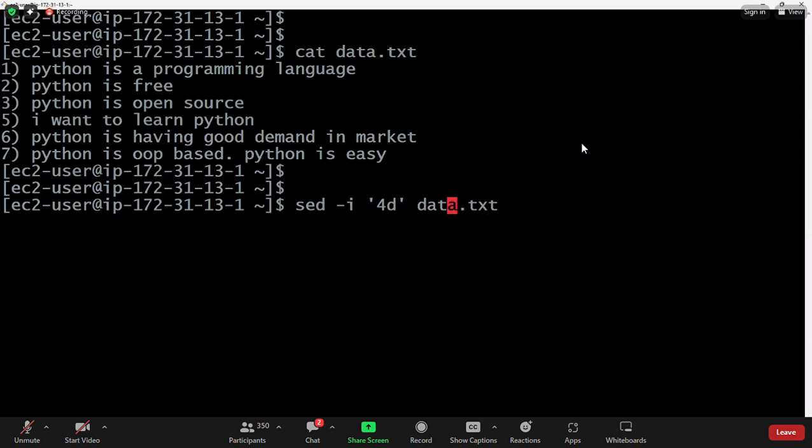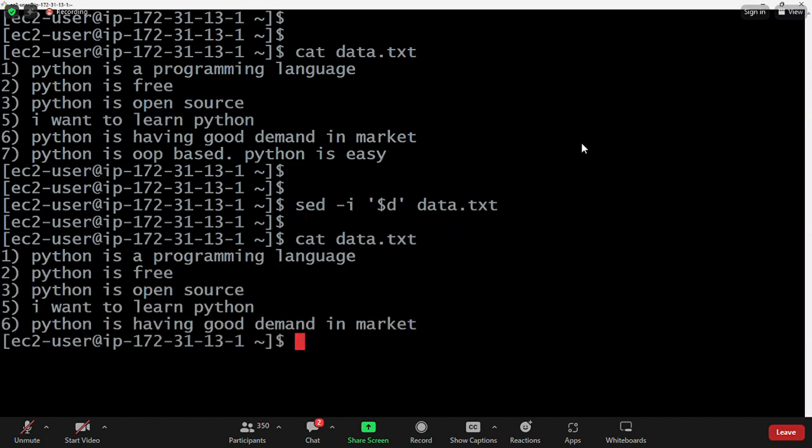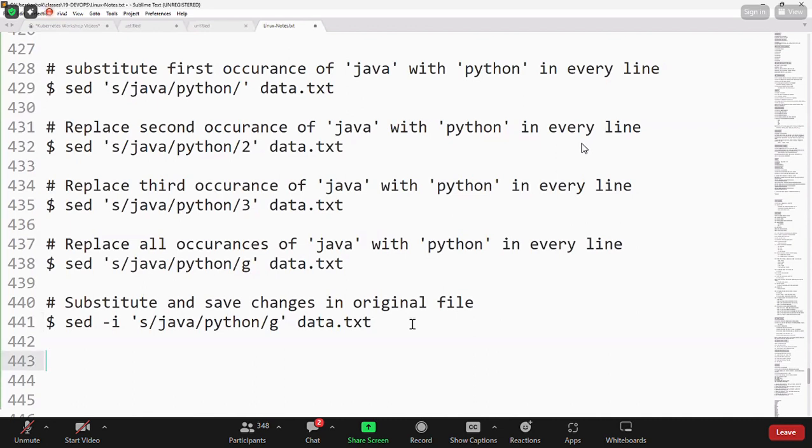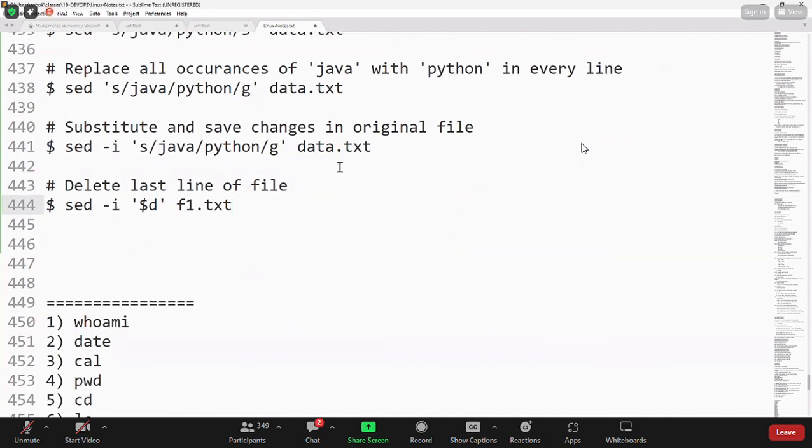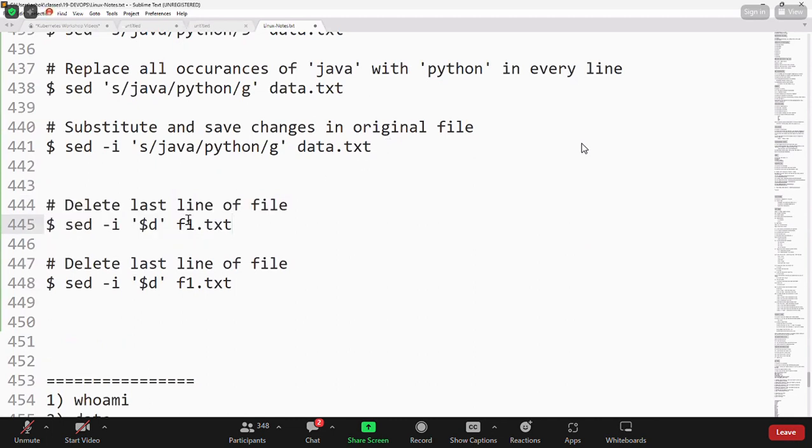In order to delete the last line in the file, use $d. When you use $d, the last line will be deleted. Now you check it. The seventh line is also deleted. Are you getting my point? So you can delete a particular line based on the line number. You can delete the last line also. This deletes the last line of the file, and this deletes the fourth line of the file.